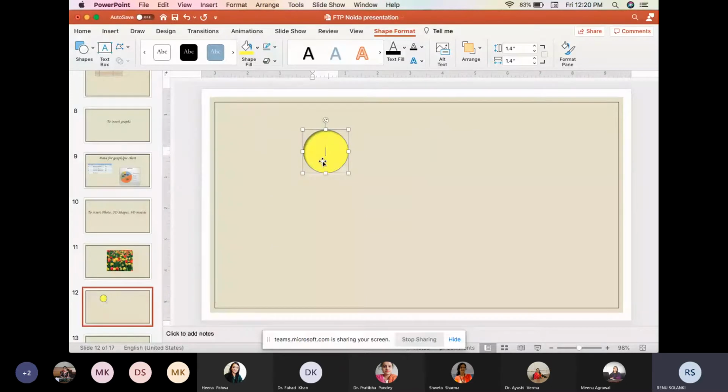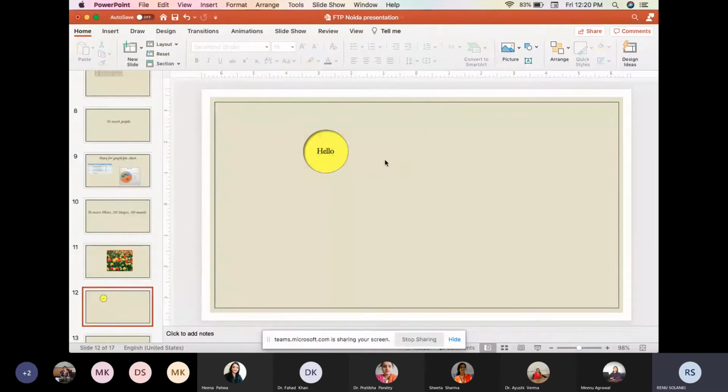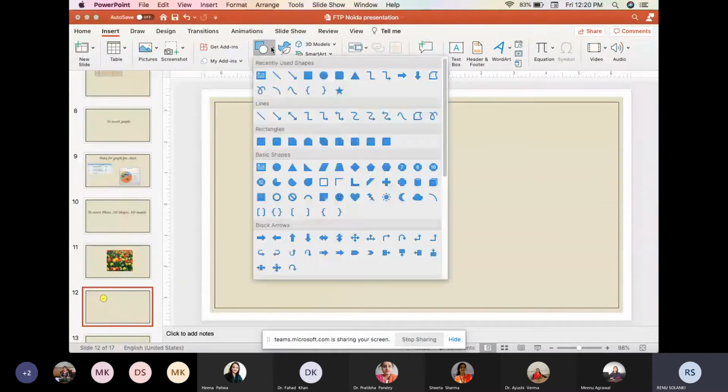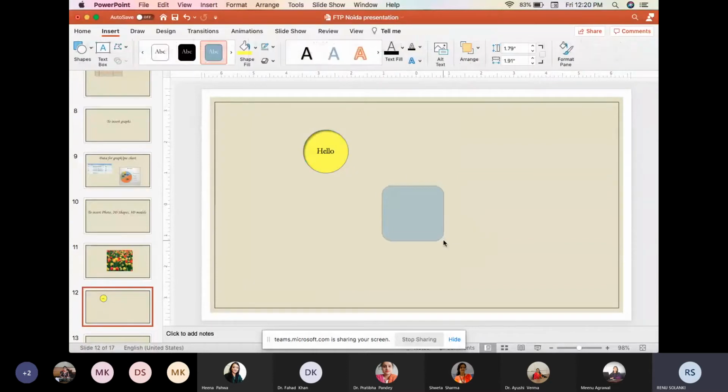For example, if I write over here hello, the text is white in color. I can choose this text, go to home, and then I will change the color of the text to black so that it is visible. So in this way we can insert the shape within the PowerPoint presentation. Take another example also for inserting the shapes. We can add these shapes, and we can do the formatting like this.